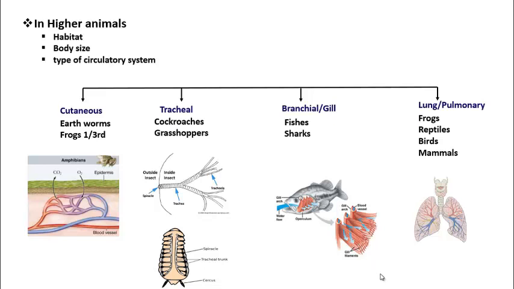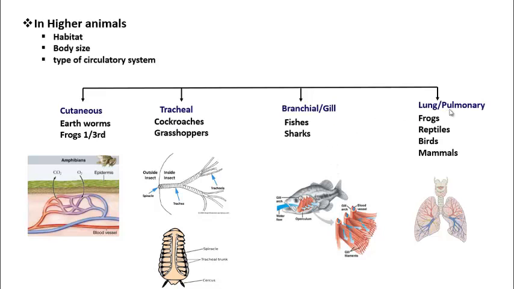So students, did you understand? Water enters through the mouth, then into the buccal cavity, then into the pharynx, then flows through gill filaments and comes out of gill filaments after exchange of gases. This is how gill respiration takes place.